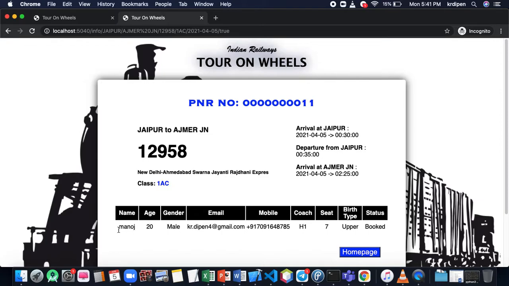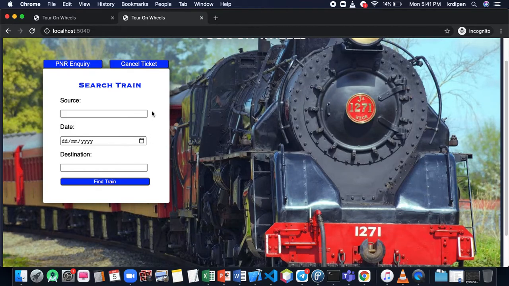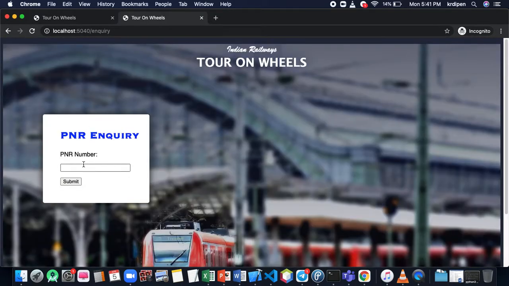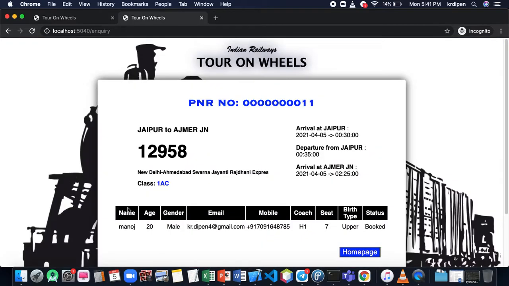See, this ticket has been booked and the PNR number assigned to this booking is 11. It is a 10-digit string. We will check the status. So, PNR inquiry. Suppose we enter some random PNR, say 23, which I guess is not available in the database. So we get an invalid PNR number. Now we enter 0000000011. You can see the status: it is booked.